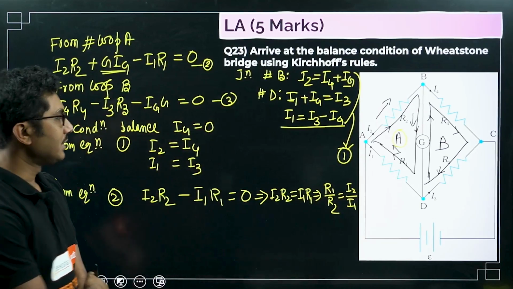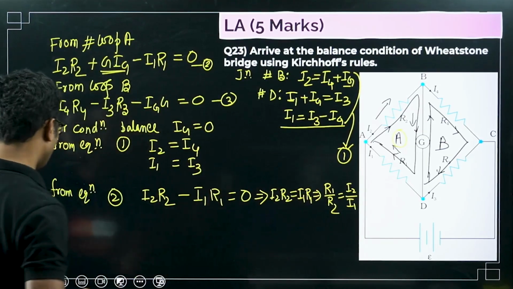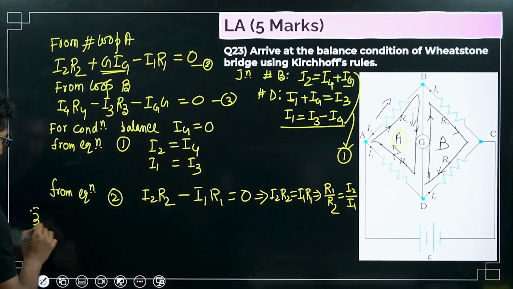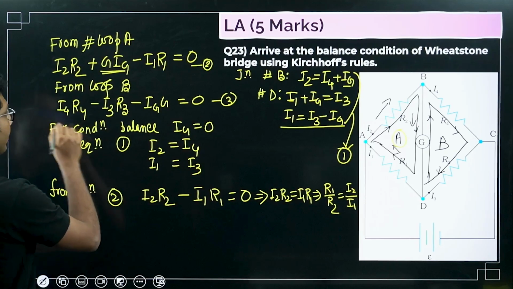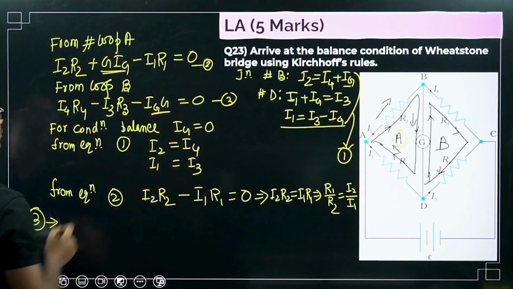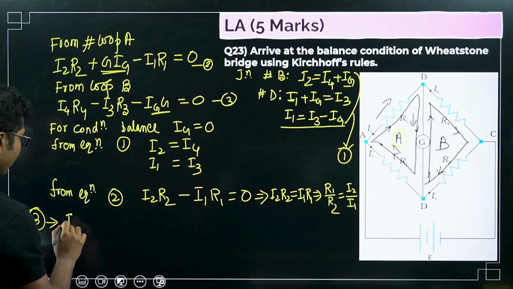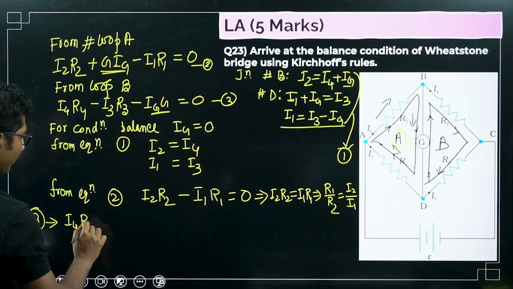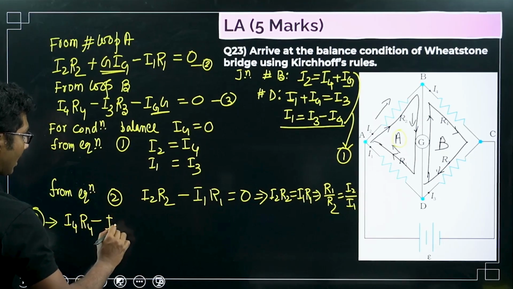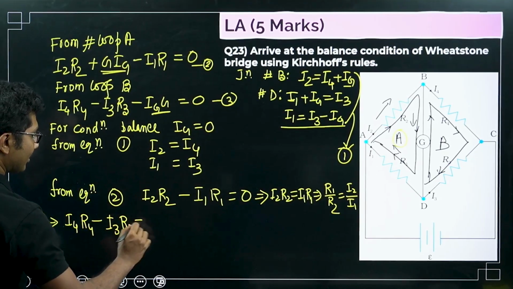So this is the thing that we get from equation 2. From equation 3, again Ig is 0, so this part is 0, so I4 R4 minus I3 R3 equals to 0.